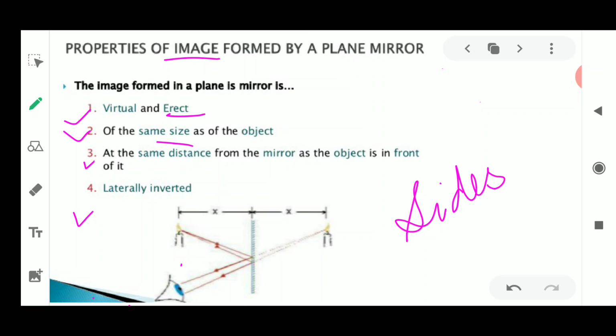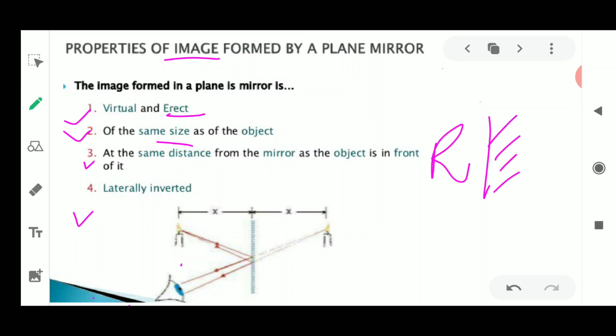Now, if you write the letter R in front of a mirror, you will see that in the mirror the letter R looks reversed, like this. Some letters in the English alphabet are not laterally inverted. You can make a list of those letters, and we will discuss this in the online classes.